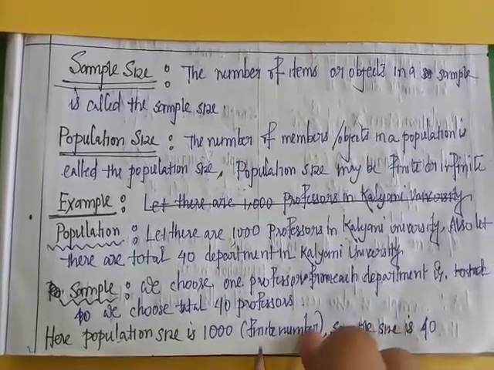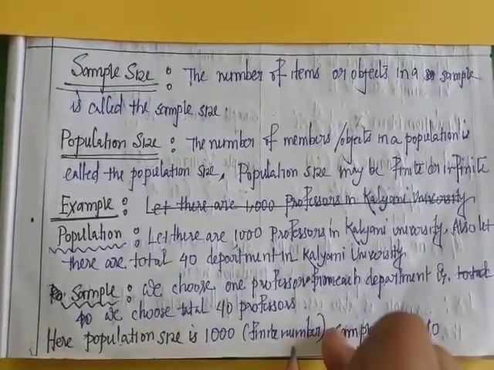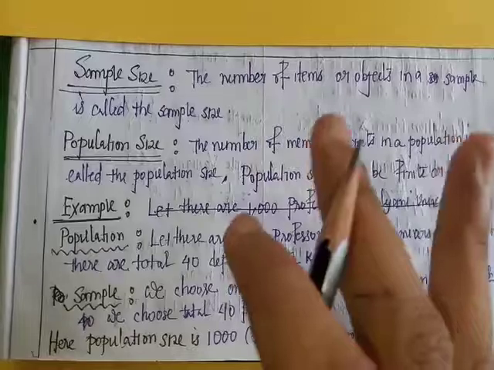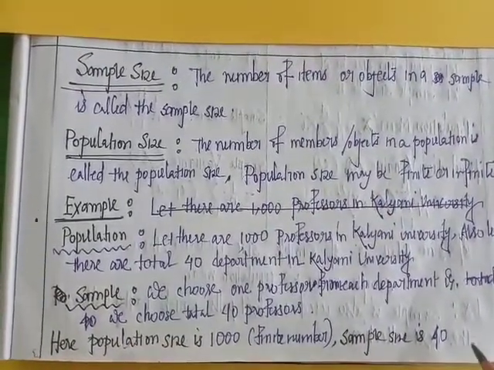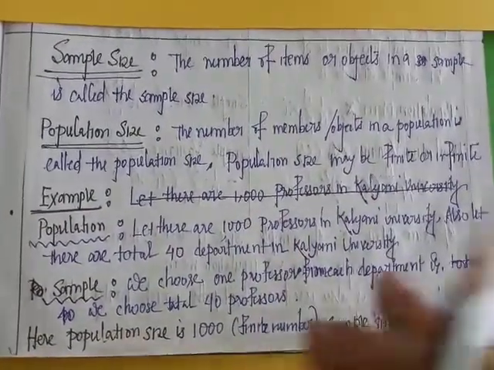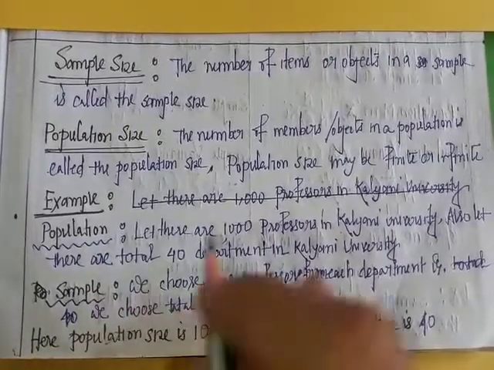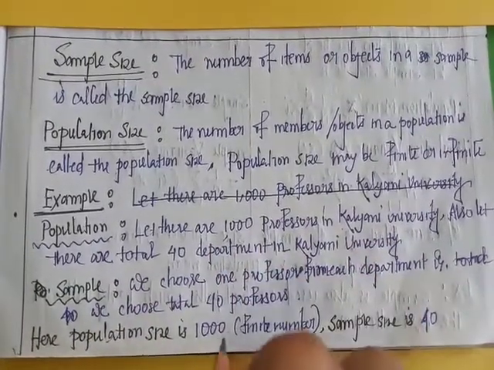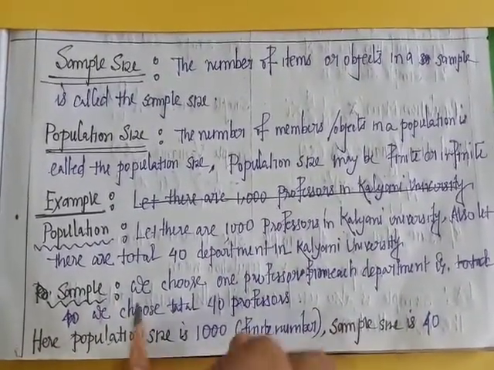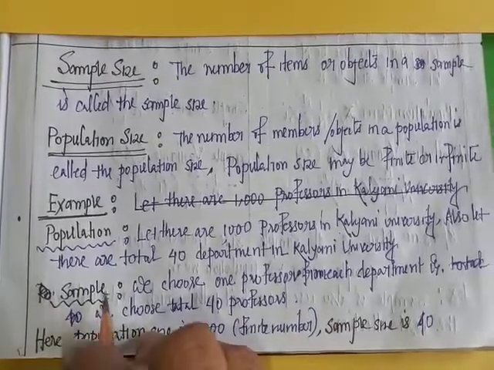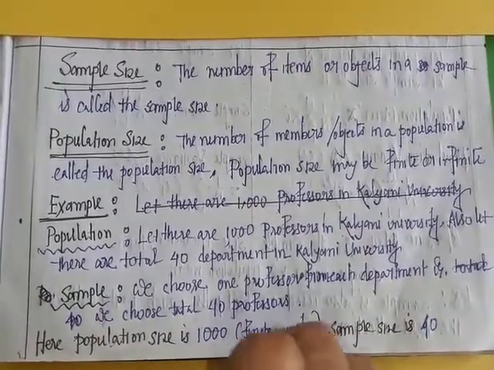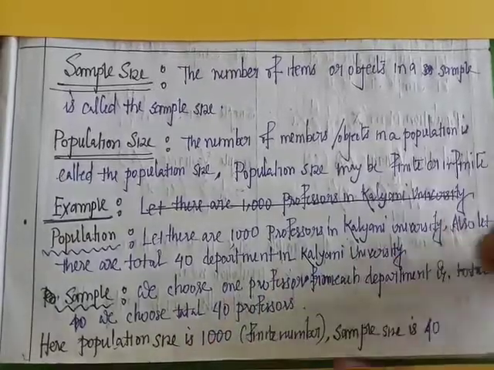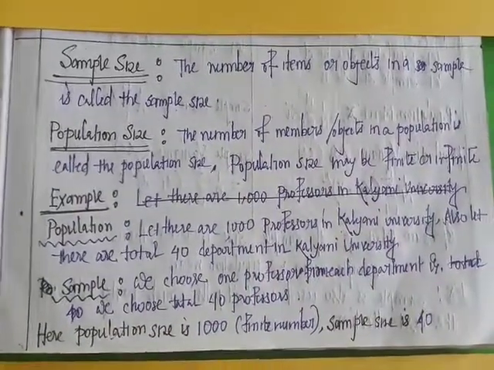Here the population is finite. Here the population size is finite, since 1000 is a finite number. There are 1000 members in the population and 40 members in the sample. So the population size is 1000, which is a finite number, and the sample size is 40.